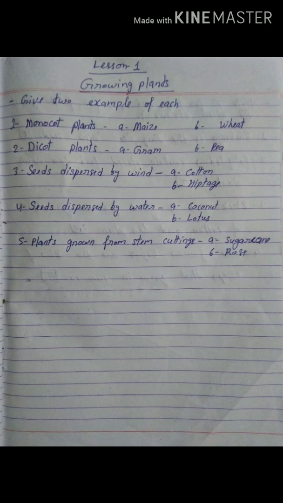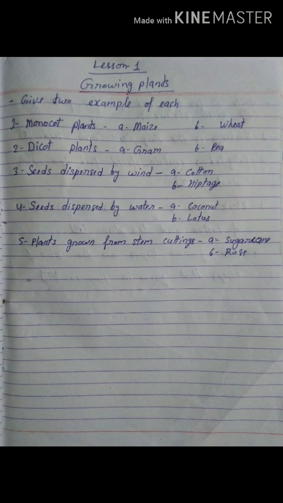Fourth number, seeds dispersed by water. Two examples of seeds dispersed by water: first coconut, second lotus. Now fifth number, plants grow from stem cuttings. Two examples of plants grown from stem cuttings: first sugarcane, second rose.